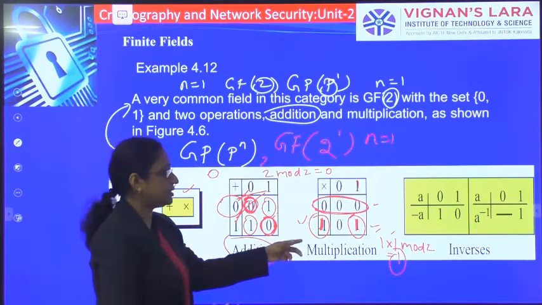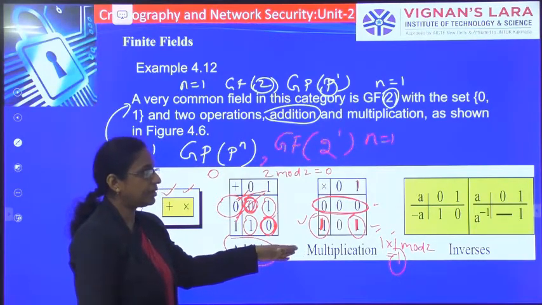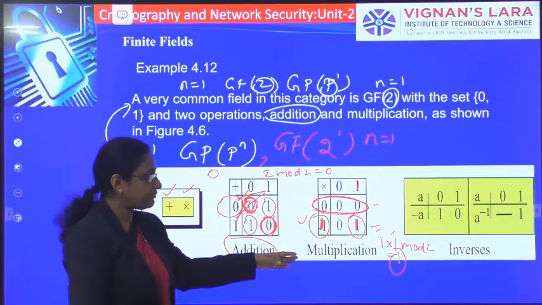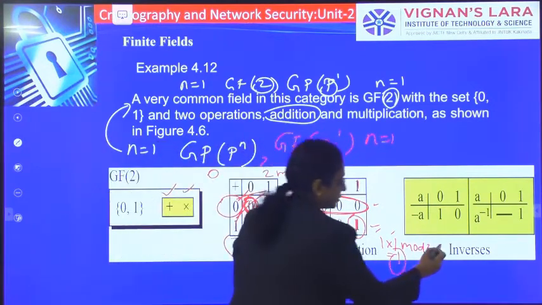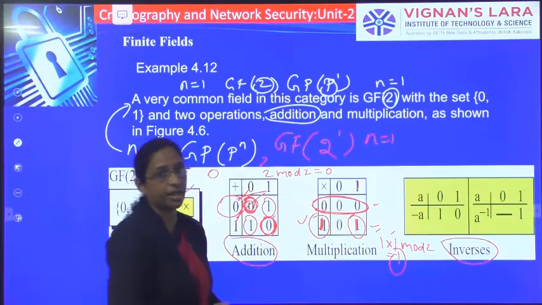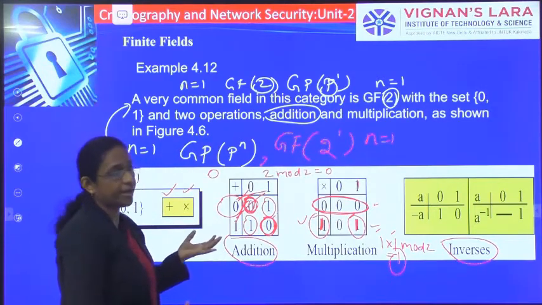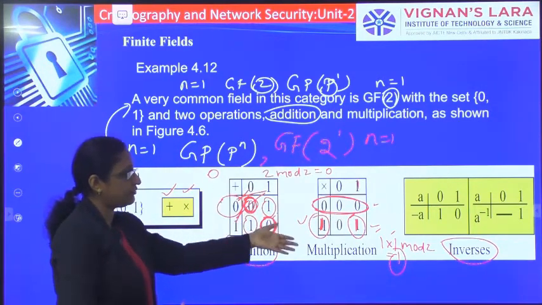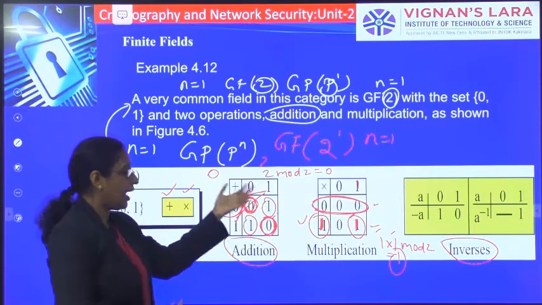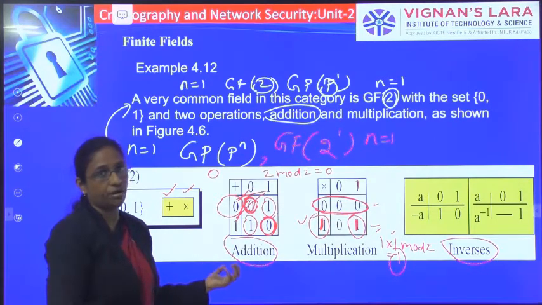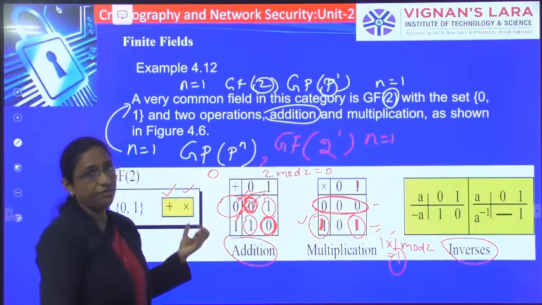Since it is also satisfying all the 5 properties of the second operation and all the properties of the addition operation, we can say it is a finite field.